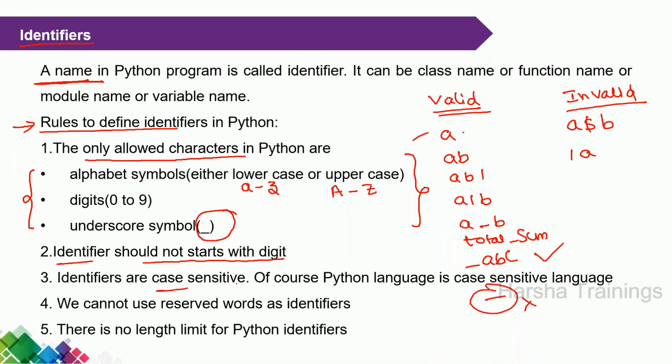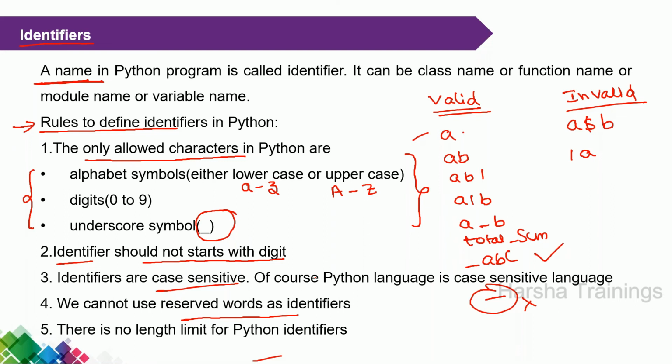Now, identifiers are case sensitive. Case sensitive in the sense uppercase letters are different from lowercase letters. Now, we cannot use reserved words. What is meant by reserved words? At the time a programming language is developed, some words are reserved for some fixed meaning. Such words are used only for that purpose. Other than that purpose, it is not possible. So reserved words cannot be used as names of identifiers.